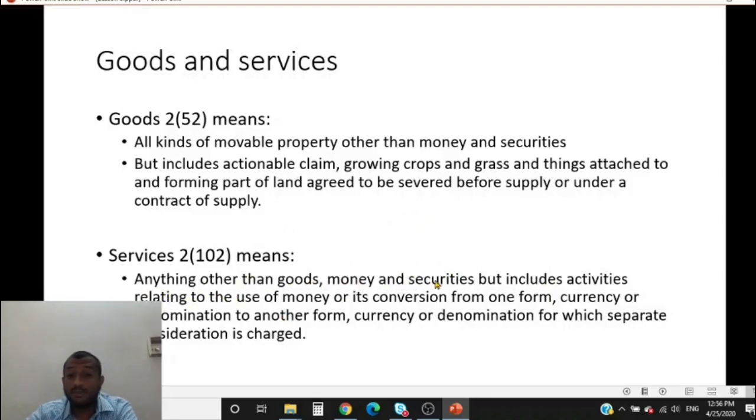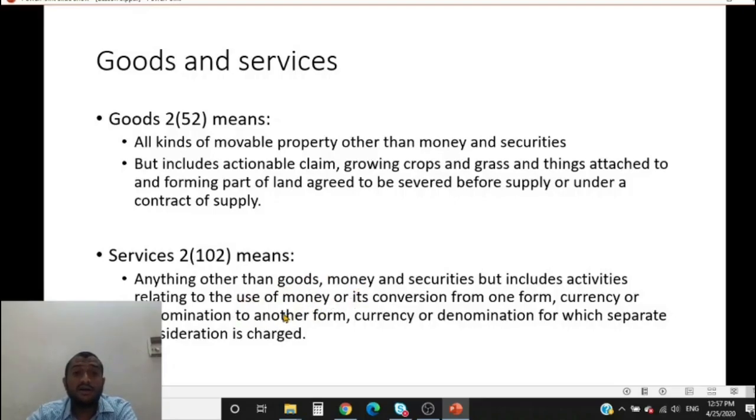Anything other than goods, money, securities, therefore money and securities is also put here, but includes activities relating to the use of money or its conversion from one form currency denomination to another form currency denomination for which separate consideration is charged. This means that money changers change the money from one currency to another for a certain amount of commission. So that commission is also service.